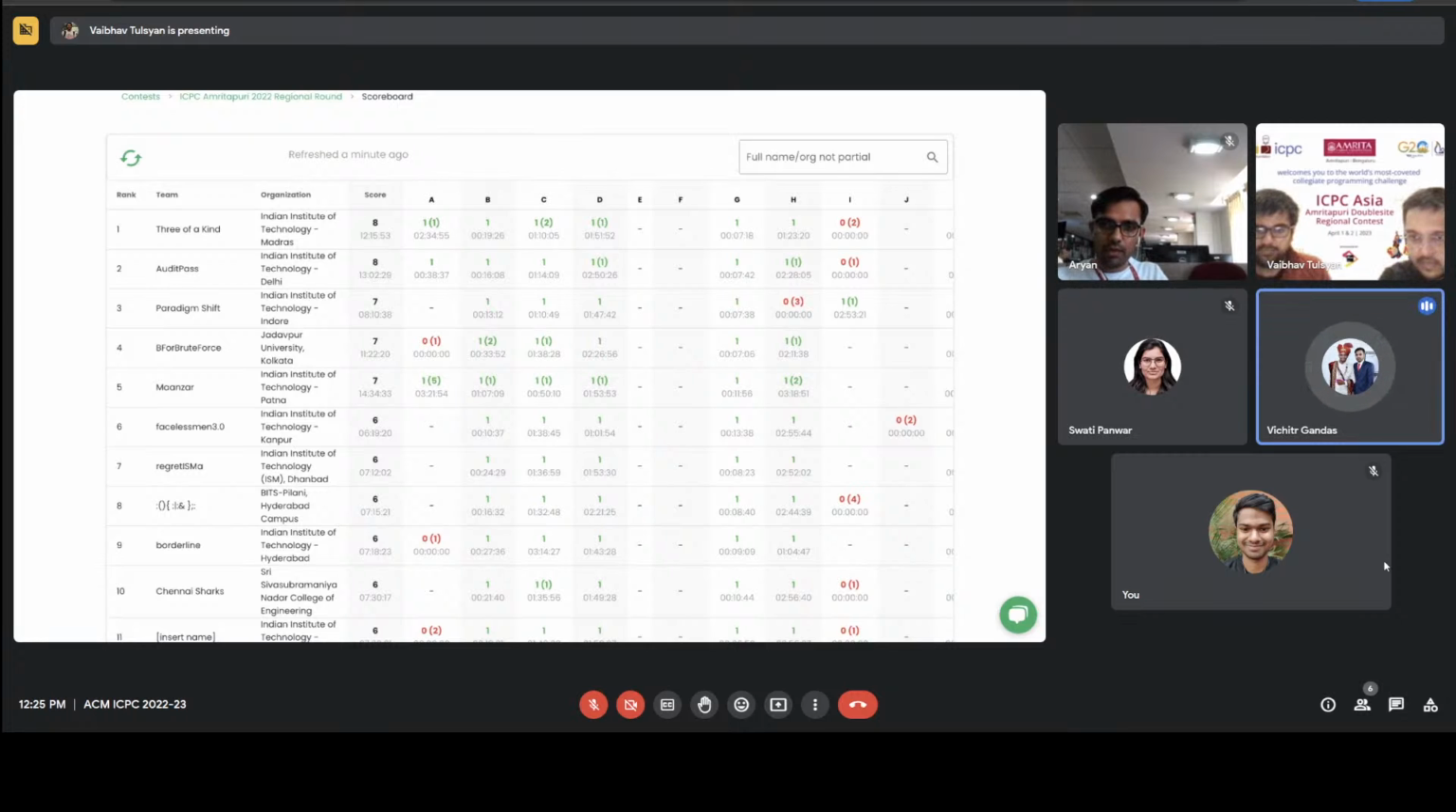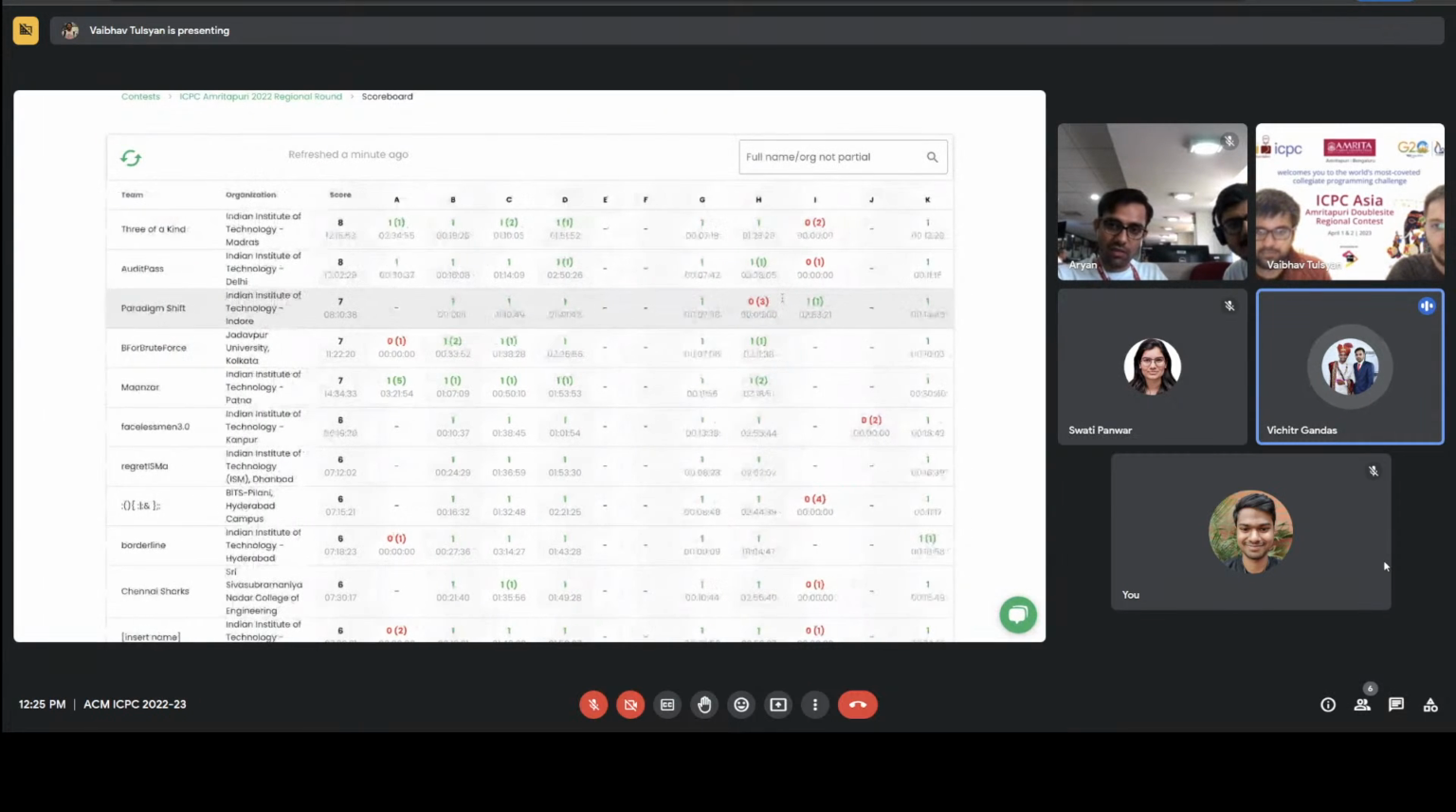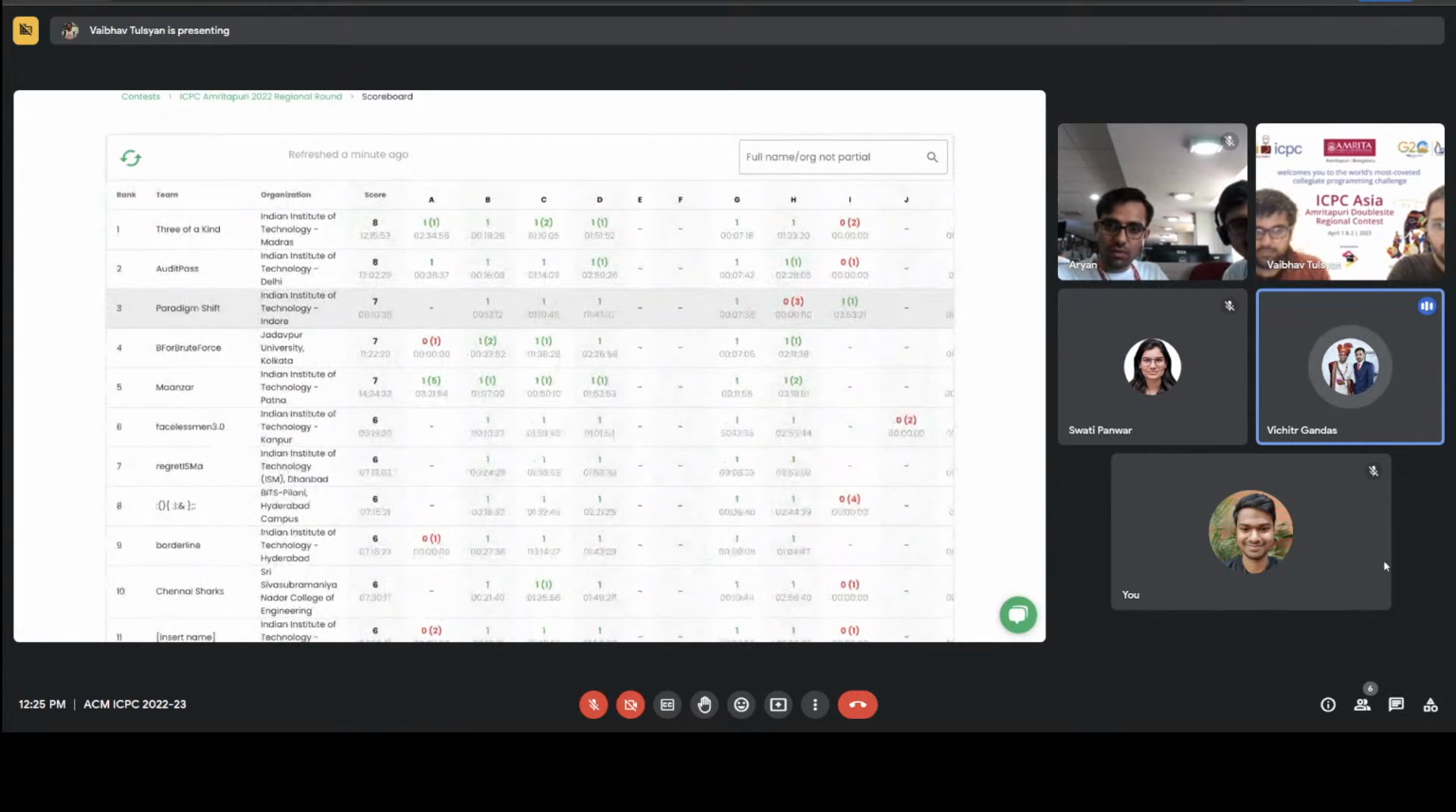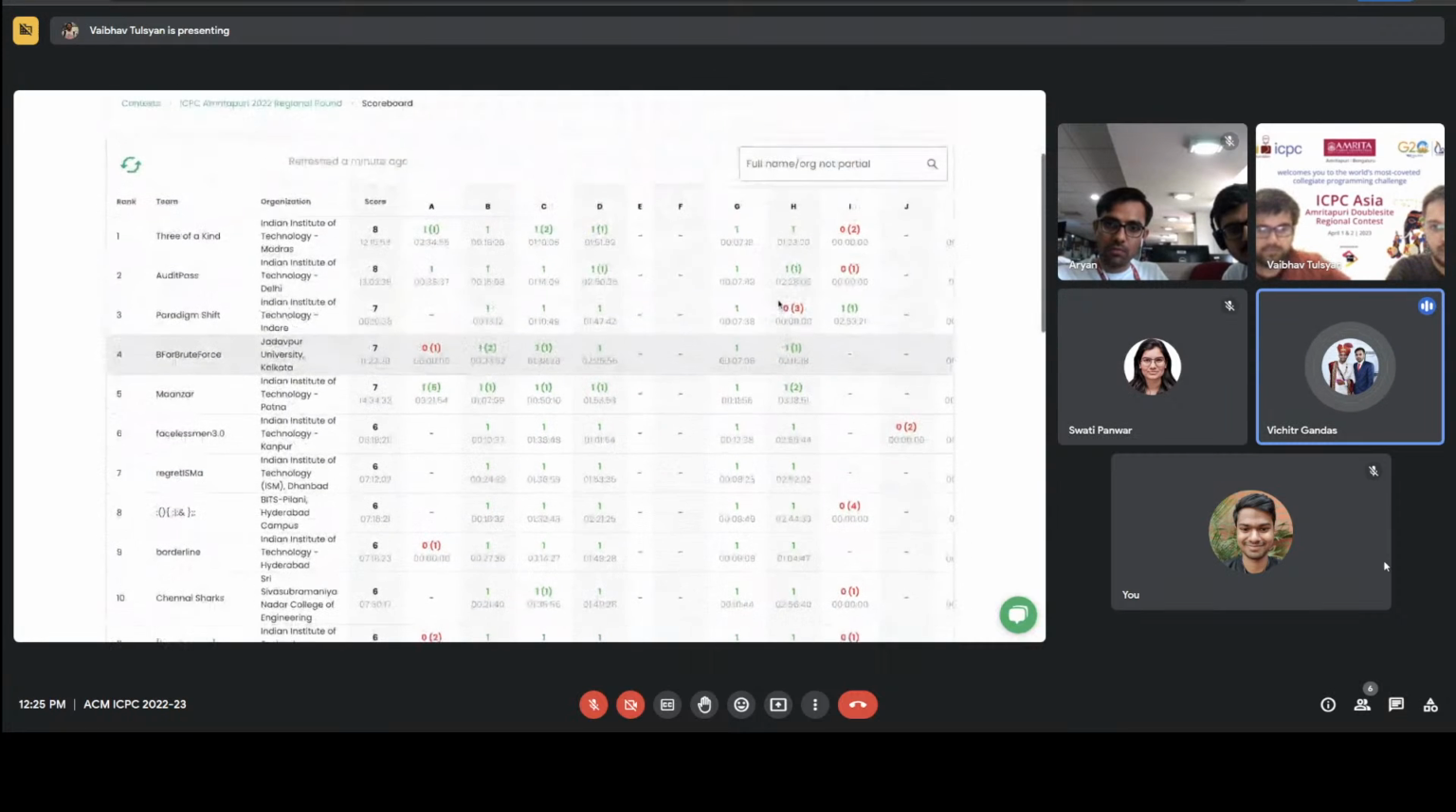Which is the problem? H. They have 3 penalties, right? I think they are making some mistake. I think all 3 of them are trying the same solution. They should be able to fix it. Can you scroll to H? What is that problem name?